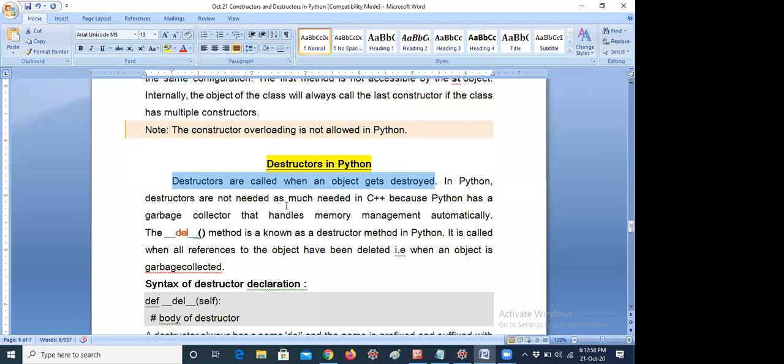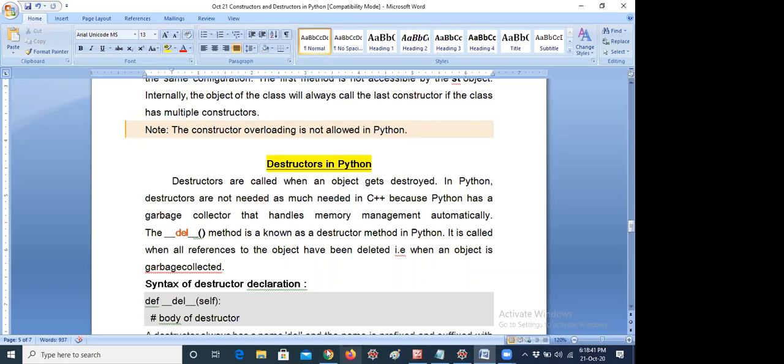Okay, in Python, destructors are not needed. I just told you this is a waste concept actually. It is not needed, because in C++, destructors have a major role, but Python has an inbuilt garbage collector mechanism. It can do memory management automatically in Python. In C++, we use destructors to save memory. That means if there is any unused memory, you can recollect it, by using the garbage collection mechanism like that. So destructors play a major role to destroy particular objects.